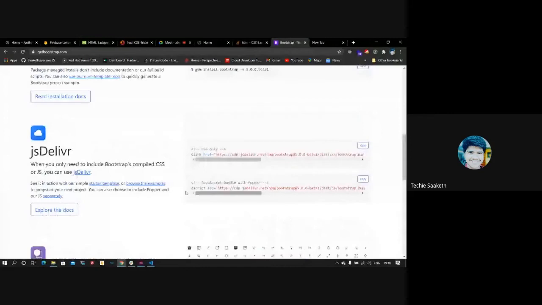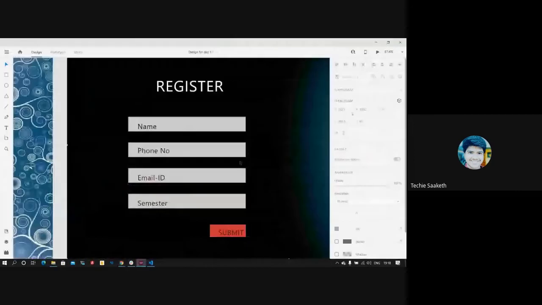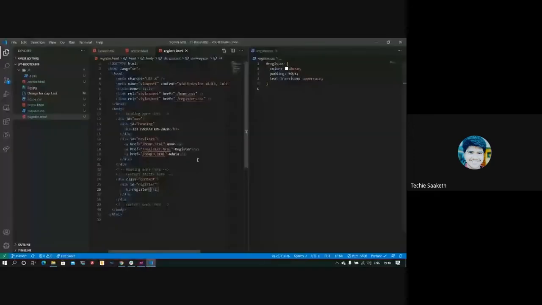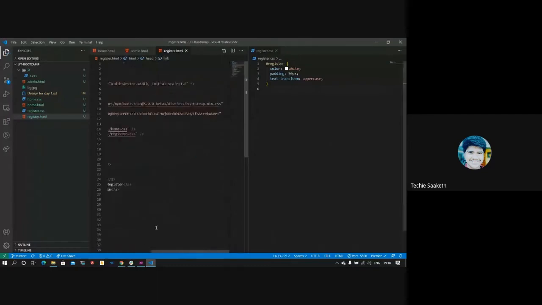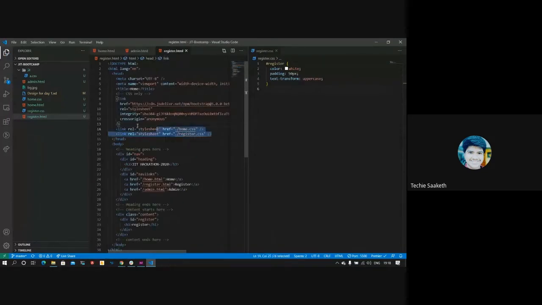Yeah, you can see here that they have said we just need to include Bootstrap's CSS. Just to include it, we click on this copy button. It says copied. Go to your page, place it in the head section. I'm placing it above our CSS because just in case you want to overwrite some of the predefined CSS of Bootstrap, when we place it above, our CSS overrides the Bootstrap CSS. So I'm placing it above our CSS files.